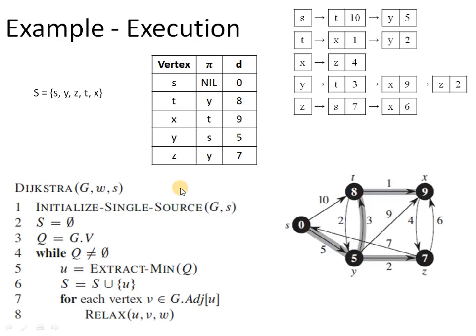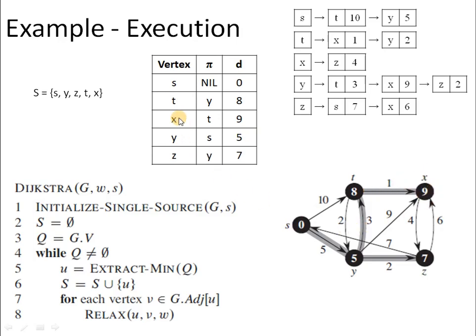And if we compare the results which we have obtained previously, then s is the source. The distance to vertex t is equal to 8 and it is via vertex y. So we have to go s, y and then t. Distance comes out to be 8. Similarly, if we talk about vertex x, then we are reaching x via t, and the distance comes out to be 9.